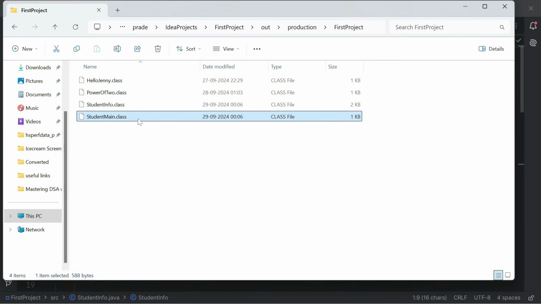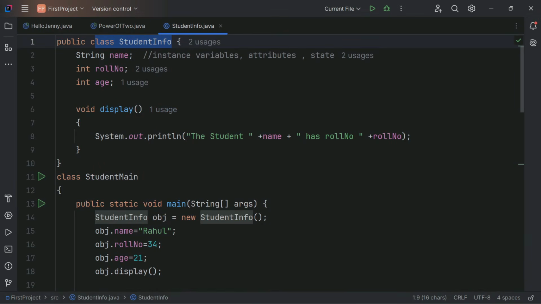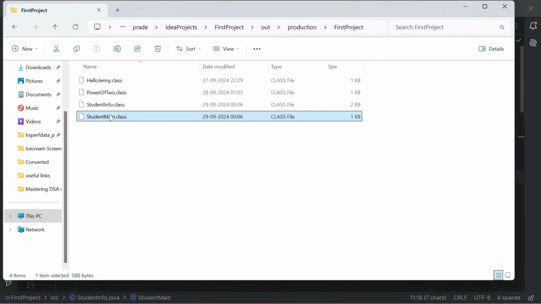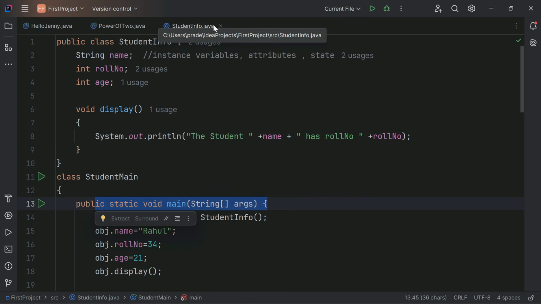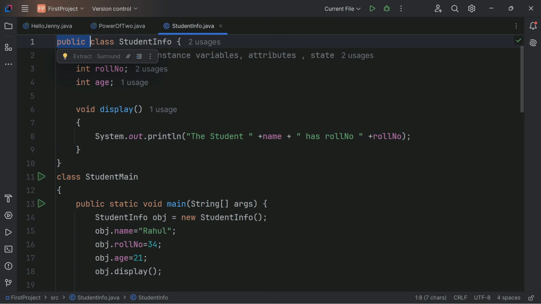And if you run this in the terminal, you have to run the class which has main. So here, student main has the main method, so you have to run the student main class. But we don't have to take care of this because IntelliJ IDEA is an IDE, it will take care of this. It will run this class only. JVM will run this class only, right? So better we take something like this. If you have more than one class, make one class public, and it's better to make public the class which has the main function, because the name of this file would be the same as the public class.